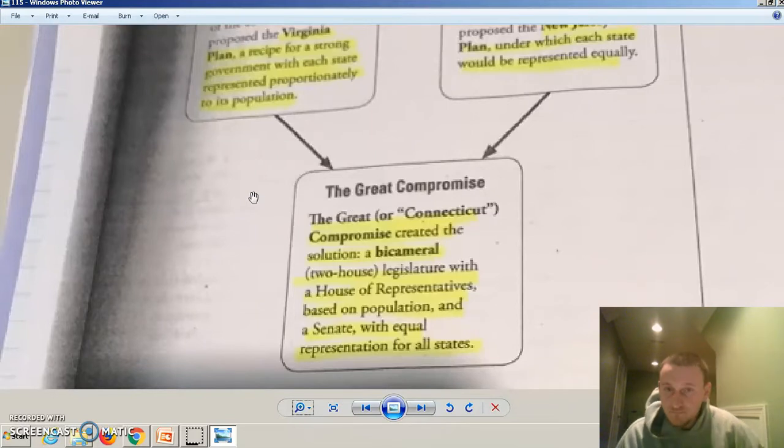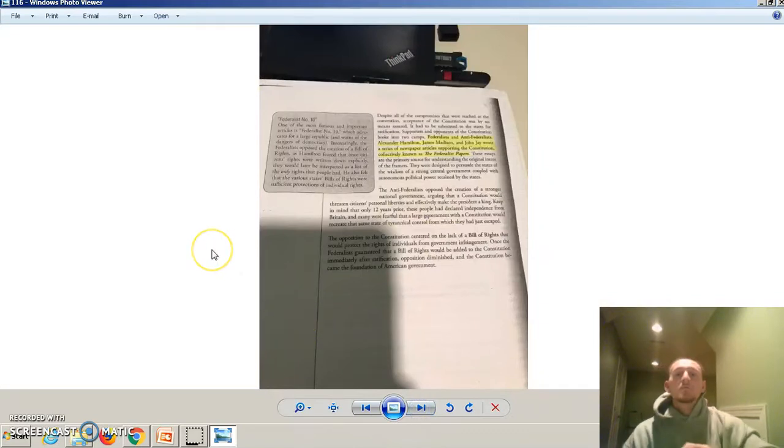Next, we got Federalist number 10. You will see questions on the two Federalist papers. So we got number 10, and later we'll go over the other one. I think it's 51. I'll go back over that later.